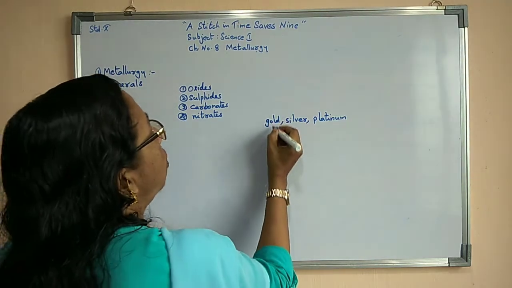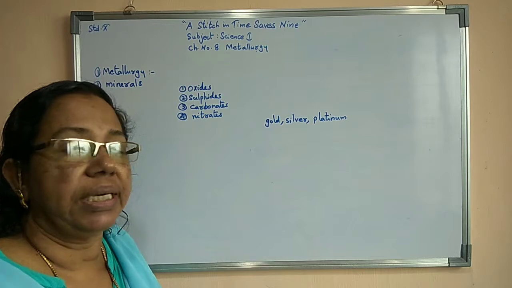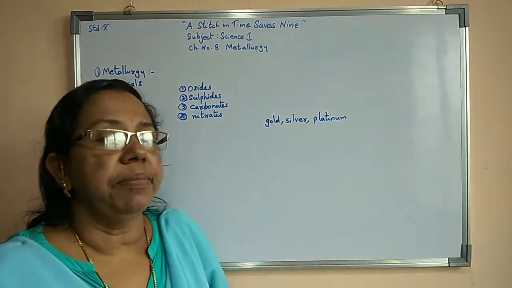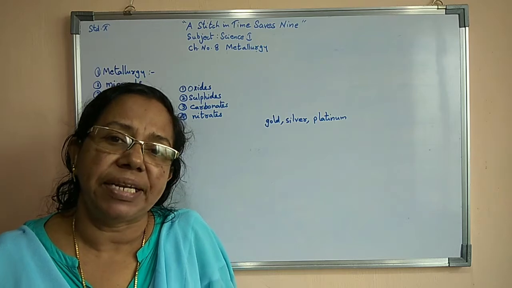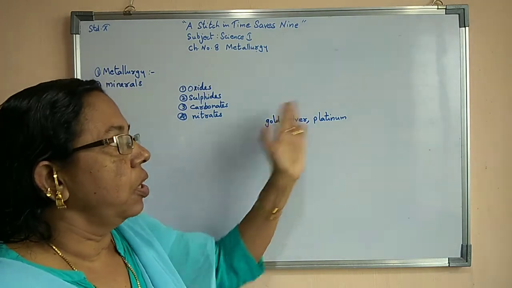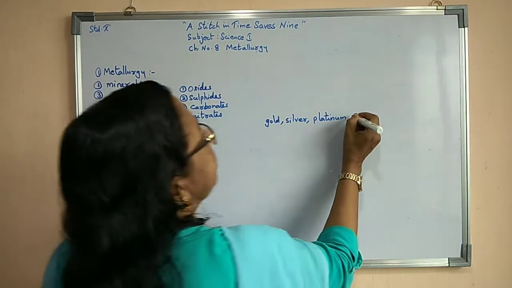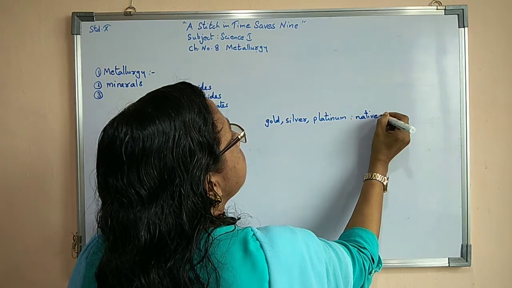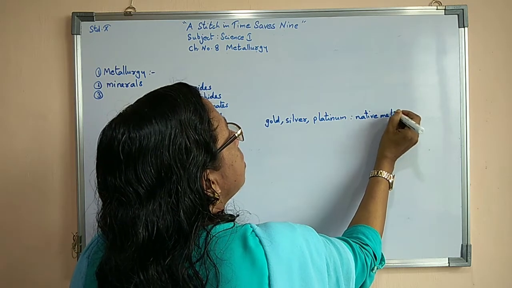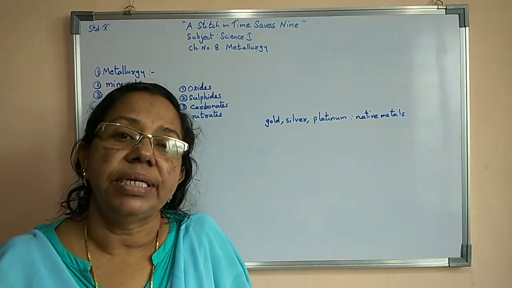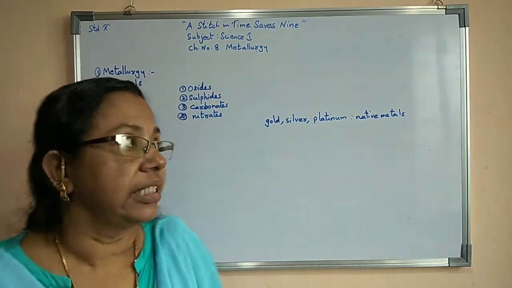Gold is available in the form of gold only, silver in the form of silver, and platinum in the form of platinum only. Along with that, impurities will be there. We call these metals native metals. Gold, silver as well as platinum are known as native metals.